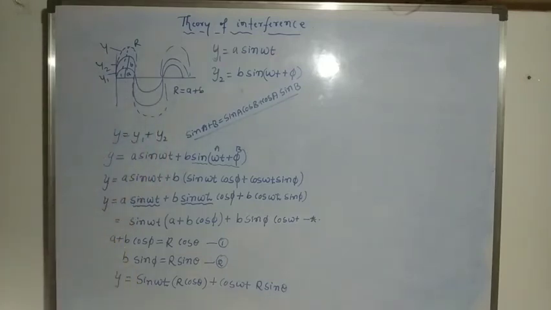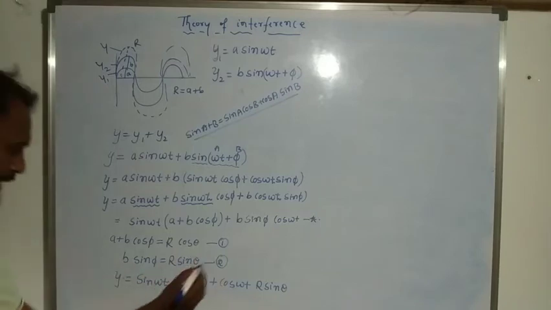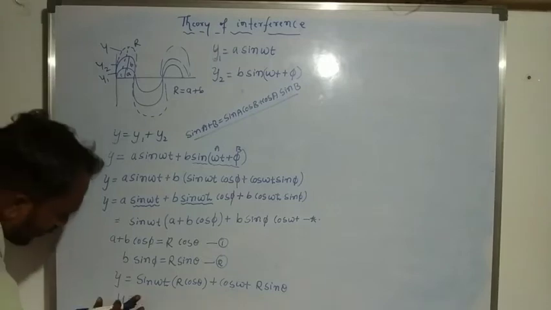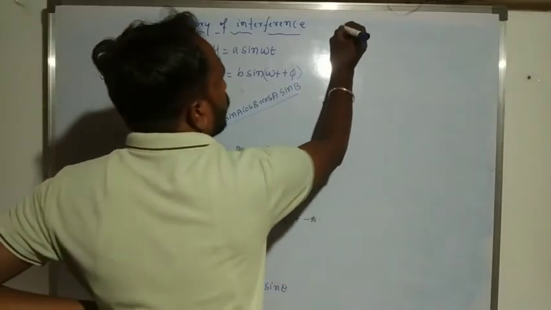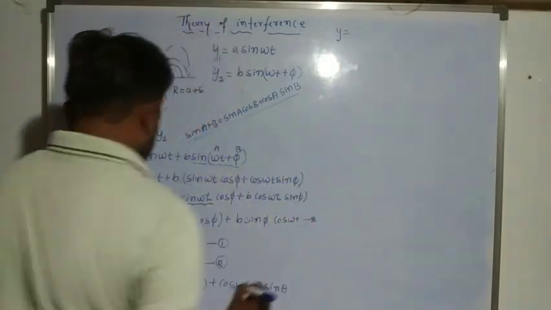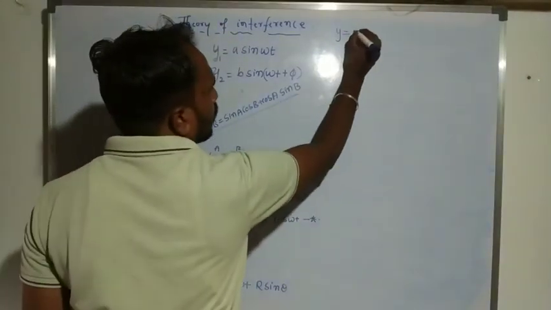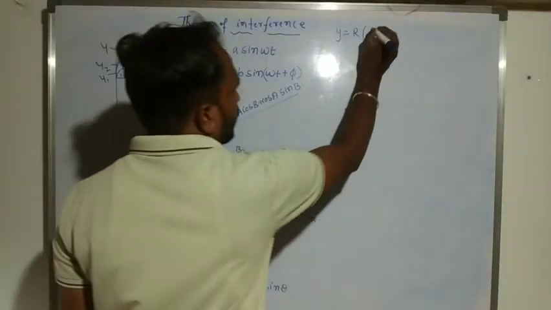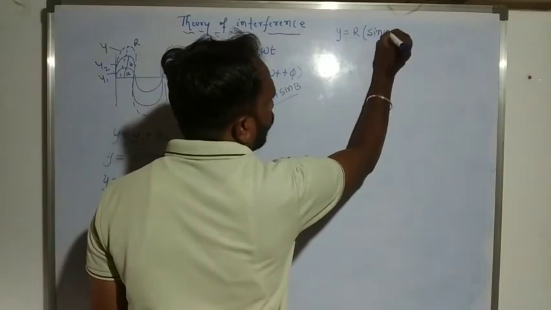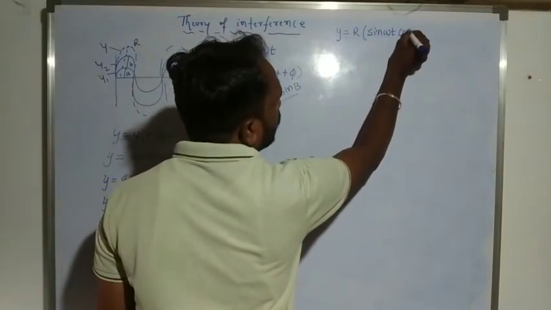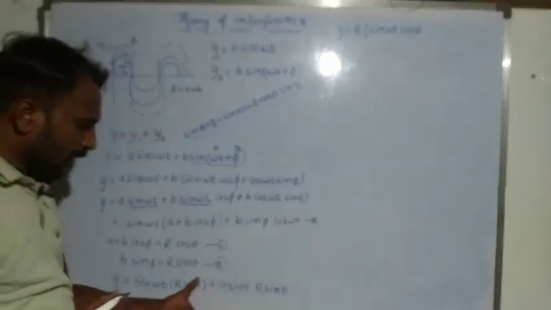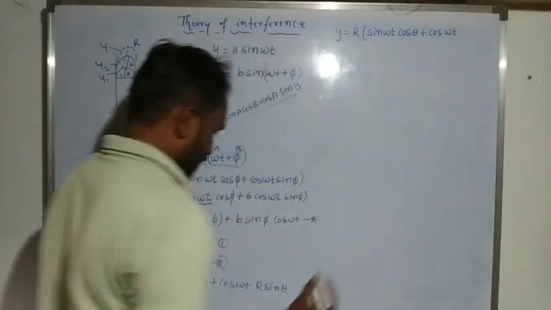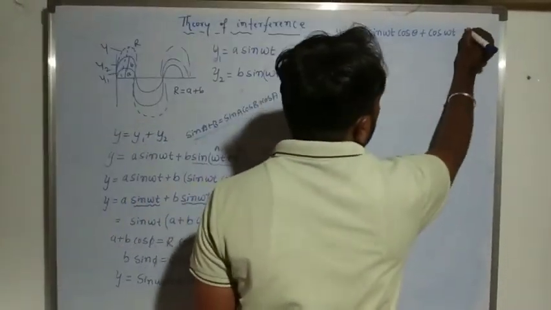So we take r common. y is equal to r into (sin omega t cos theta plus cos omega t sin theta).